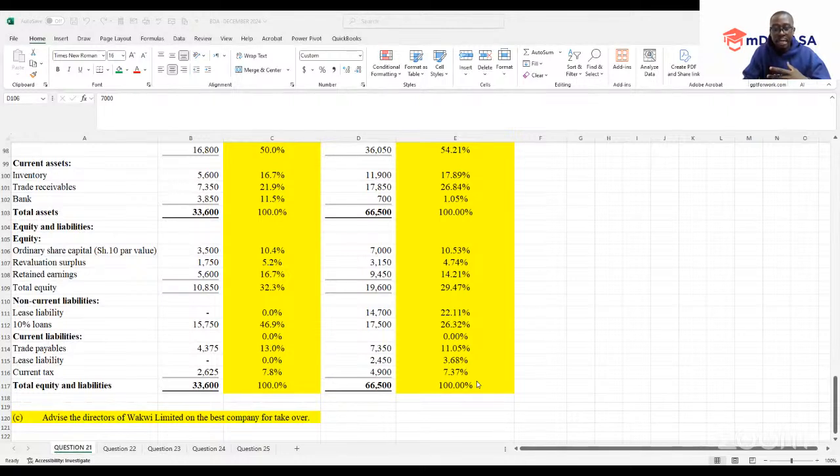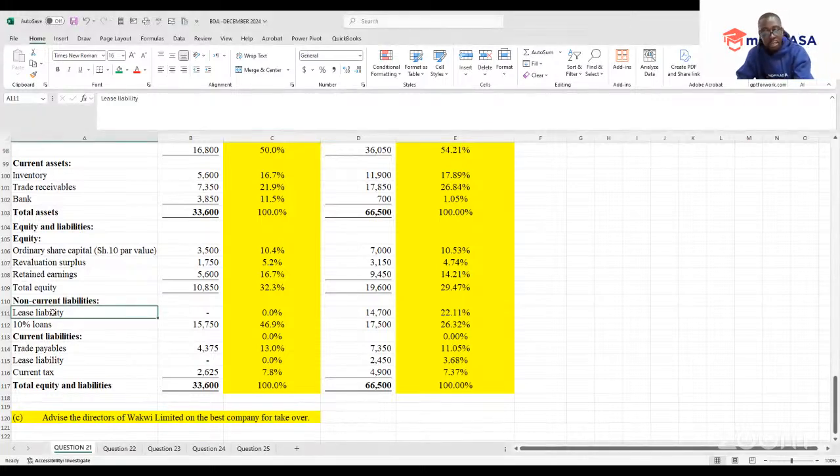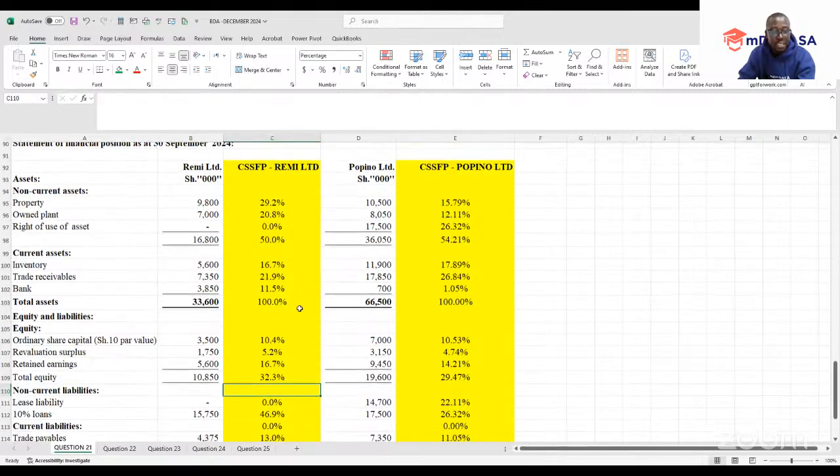For example, look at one liability, which in this case is the lease liability. Just based on this item, you can see that it will allow me to select this company known as Remi.